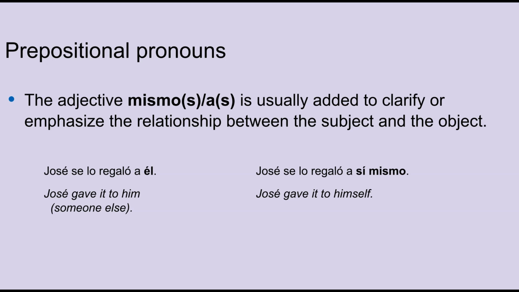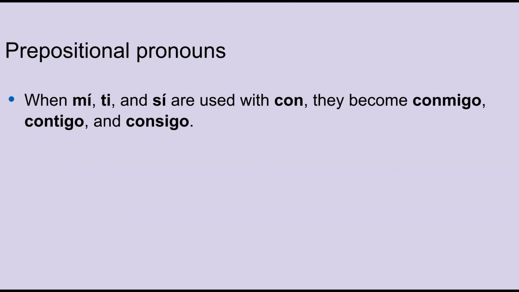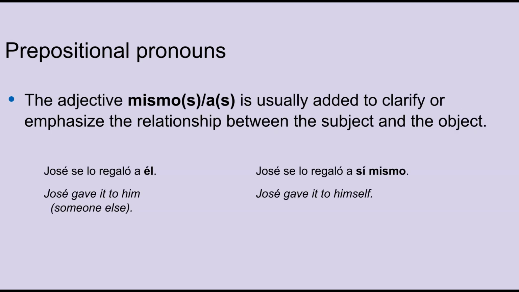If Jose gave the gift to himself, add the prepositional pronoun sí plus the adjective mismo. José se lo regaló a sí mismo. Cuidado! The adjective mismo has to agree in number and gender with the subject. José se lo regaló a sí mismo. Carmen se lo regaló a sí misma. Mis hermanos se lo regalaron a sí mismos. Las chicas se lo regalaron a sí mismas.